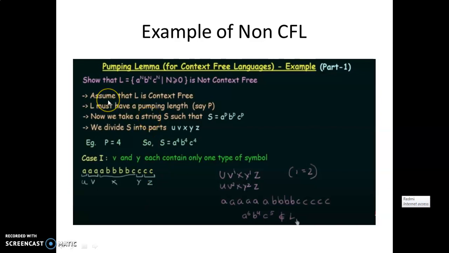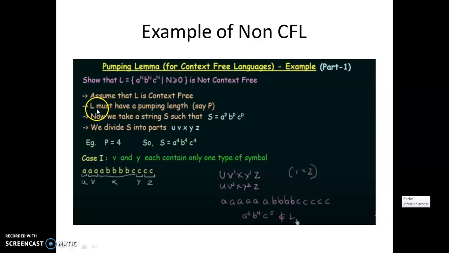The first step is this. First we will assume that the given language is a context-free language, because here we are using the contradiction method to prove the pumping lemma for non-CFL. So we assume the given language L, which is a raised to n, b raised to n, c raised to n, with n greater than or equal to 0, is a context-free language.